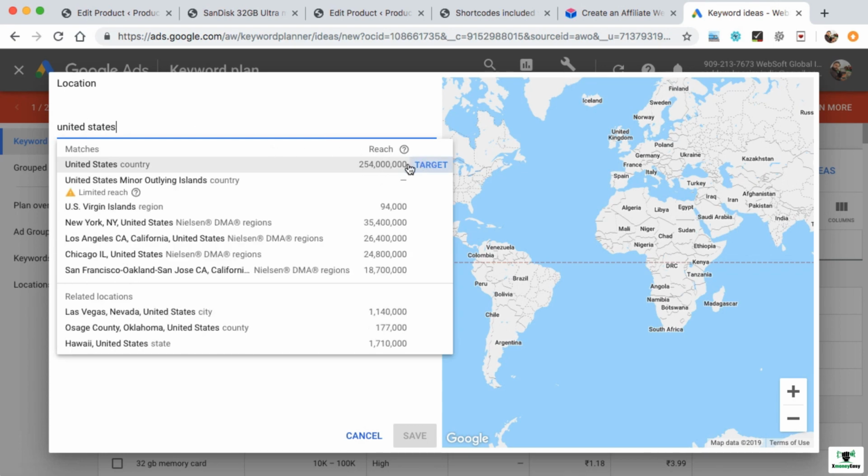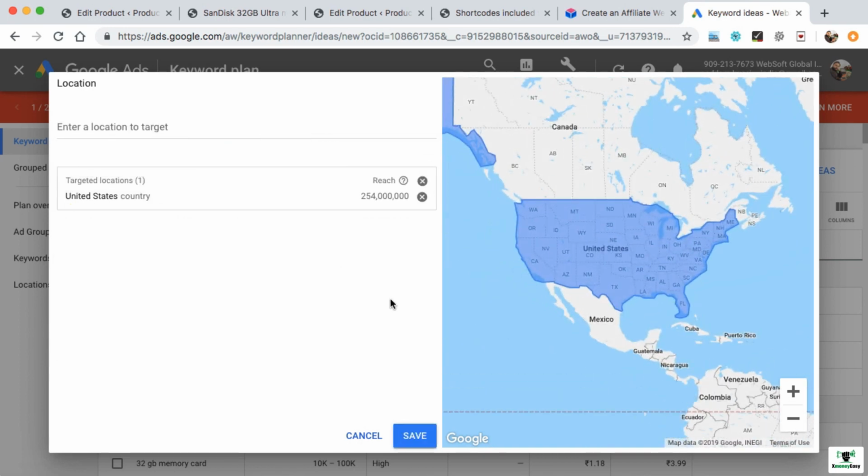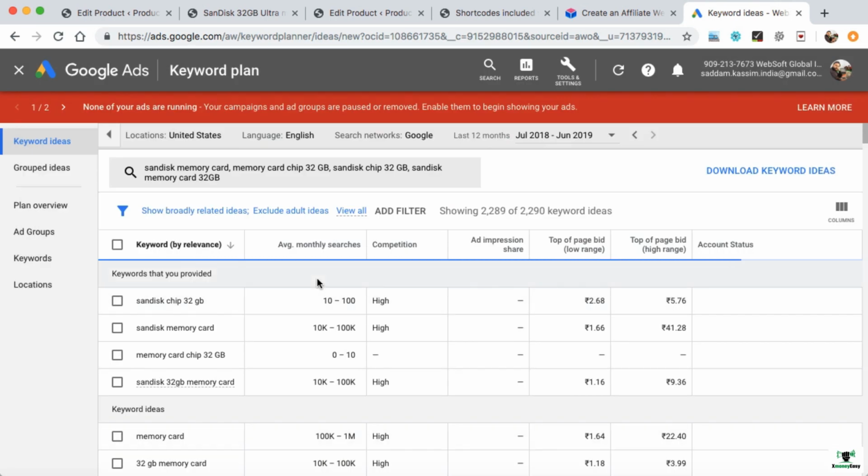And then click on target. Here we can see United States. So now it will only show you the results up to United States. So let's go ahead and wait for a few seconds. Alright, so now we can see if you will be targeting this keyword SanDisk memory card.